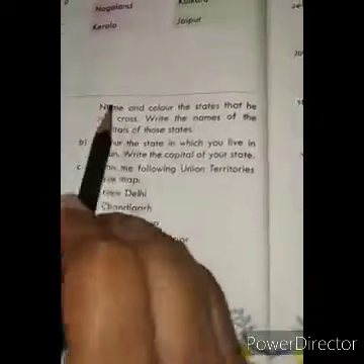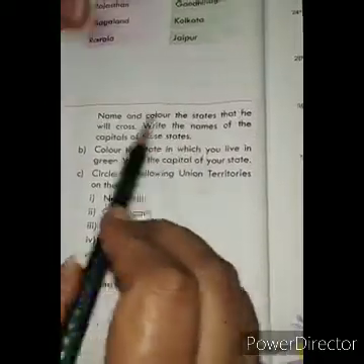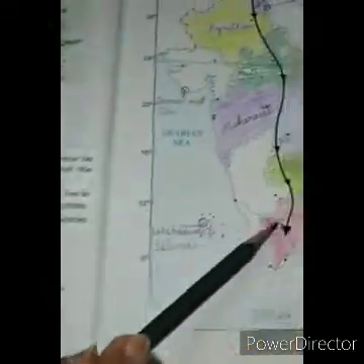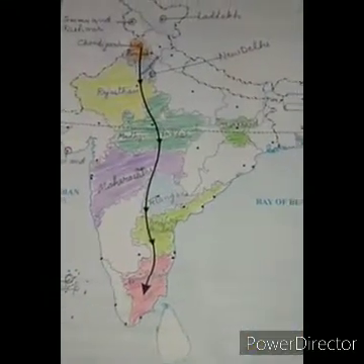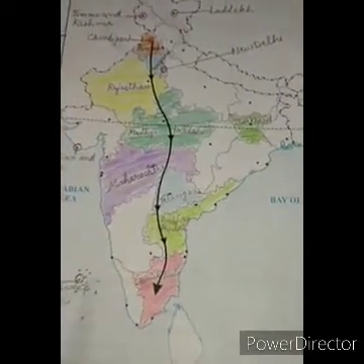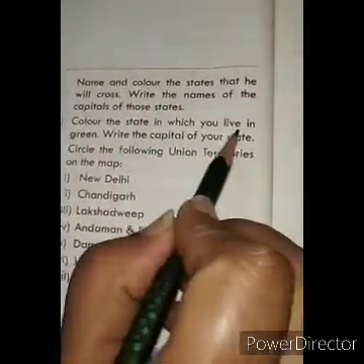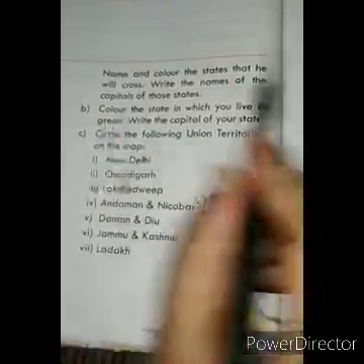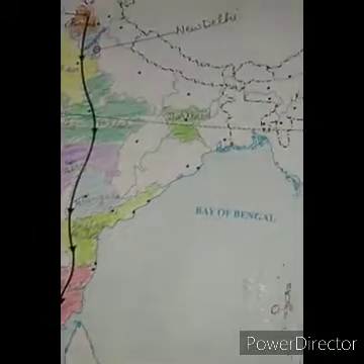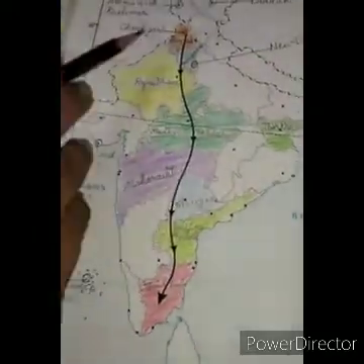First we have name and color the states that he will cross. You can see that he is going through the different states and reaching Tamil Nadu. You will color those states. I have colored it for you. You will do it also. Then color the state in which you live in with green. Okay. Then let us do this first, that what states he is going to cross when he is traveling from